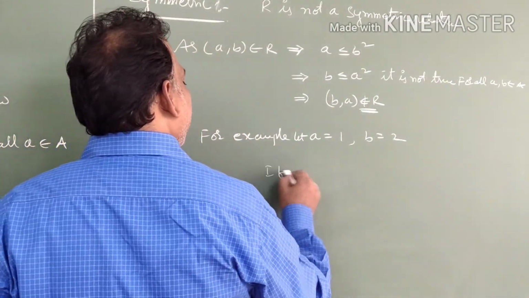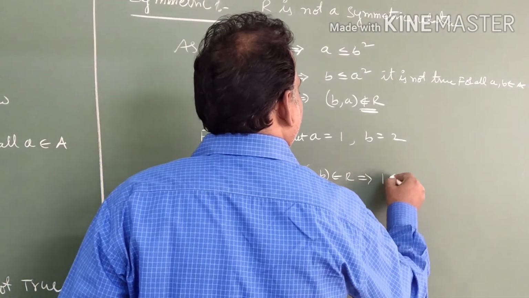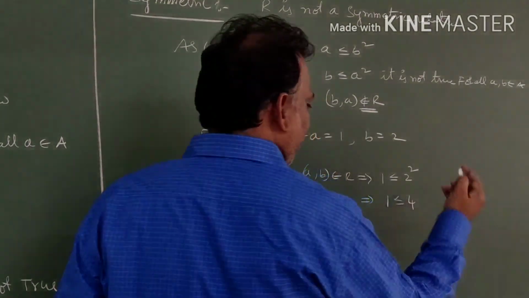Now, if (a, b) belongs to R, that implies 1 less than or equal to 2 square, that implies 1 less than or equal to 4. It is true.